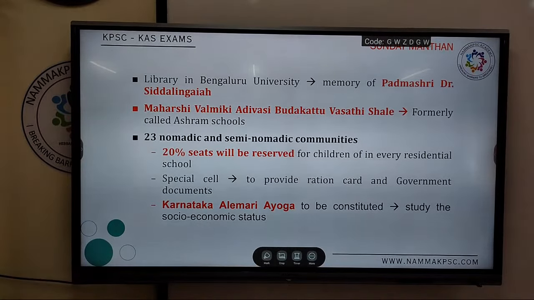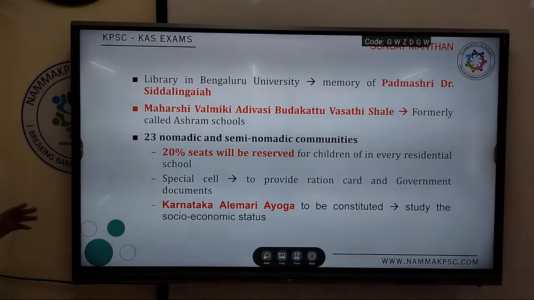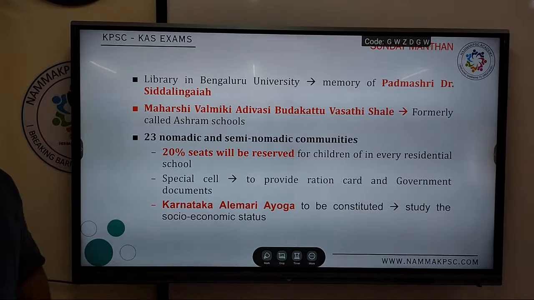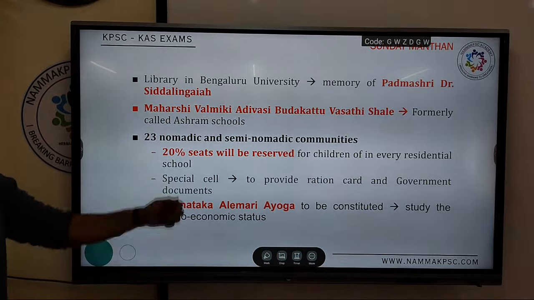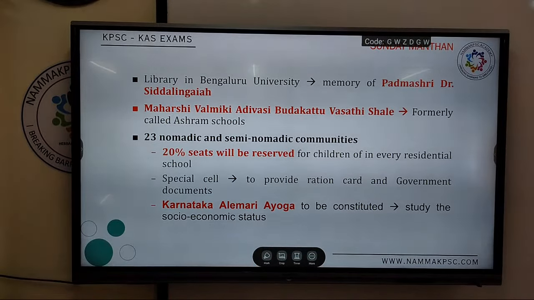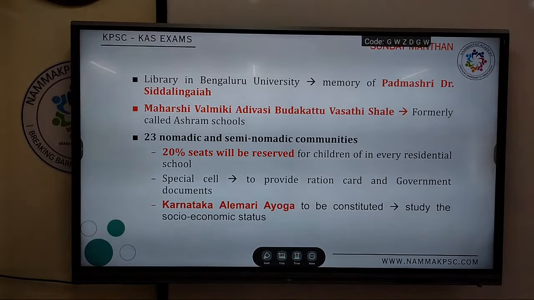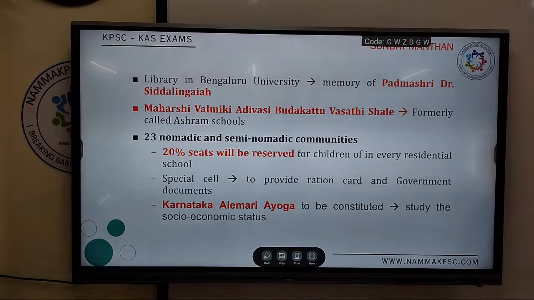Okay, continuing. So some other persons in news or places in news, look at this. So library in Bengaluru University, in the memory of Padma Shri Dr. Siddhalingayya. Previously they have asked such questions, you can expect.